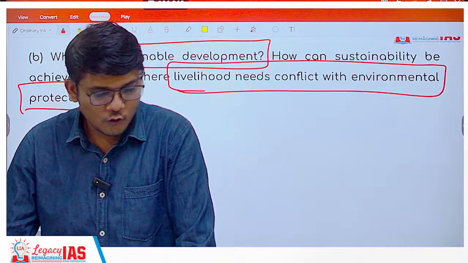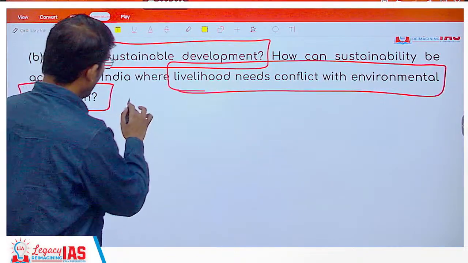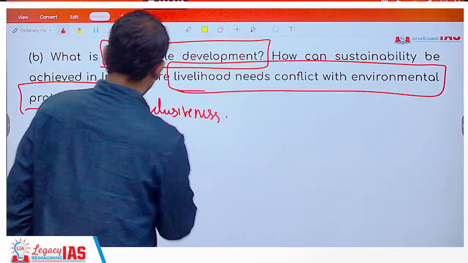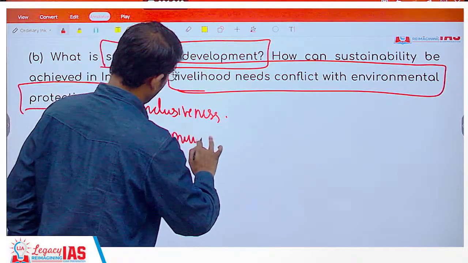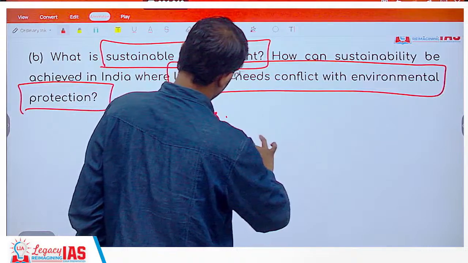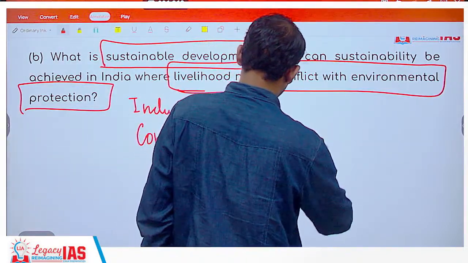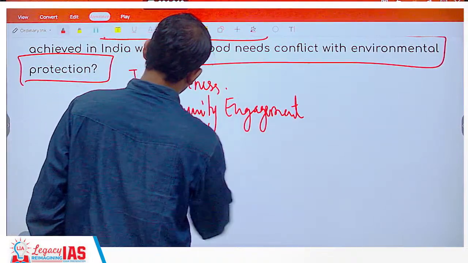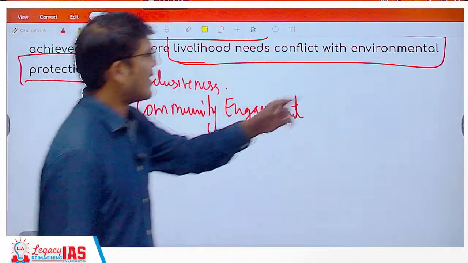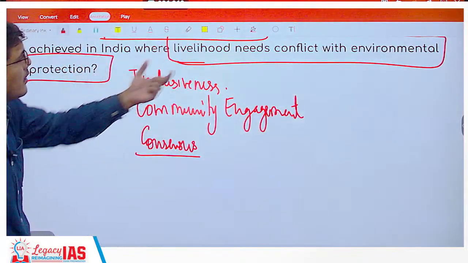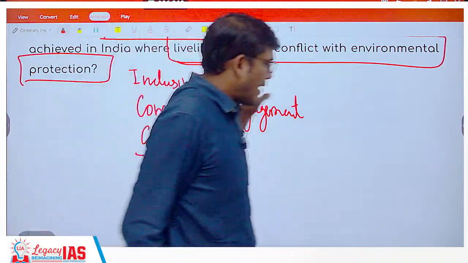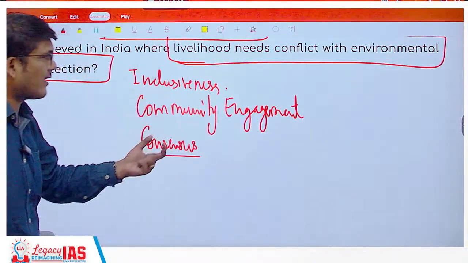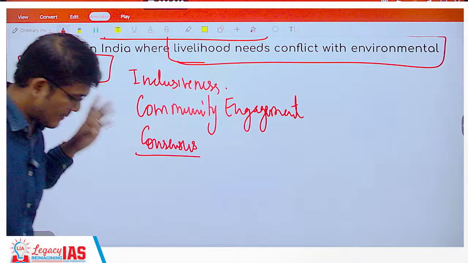So what do you do? You have to create inclusive policies, which include both the things. You have to have community engagement, right? You have to develop the consensus. You have to ensure that the environment is not hampered for the livelihoods, but at the same time livelihood is also provided. There needs to be a proper balance which needs to be maintained. These are the points we can discuss, and you have to give certain examples.